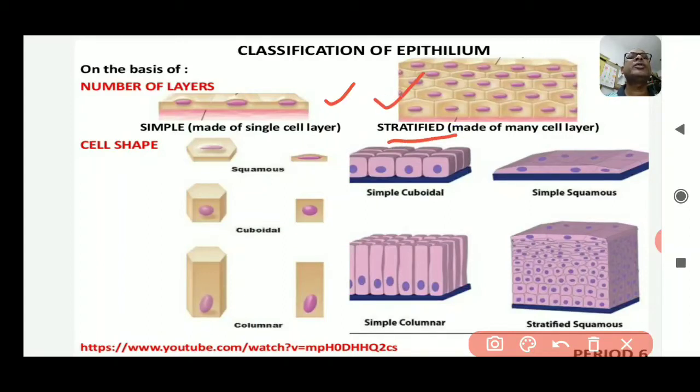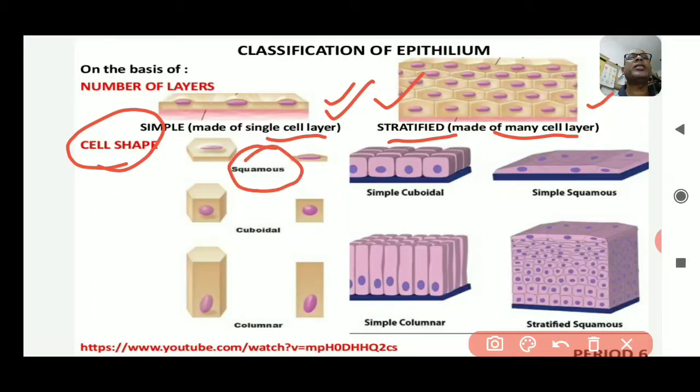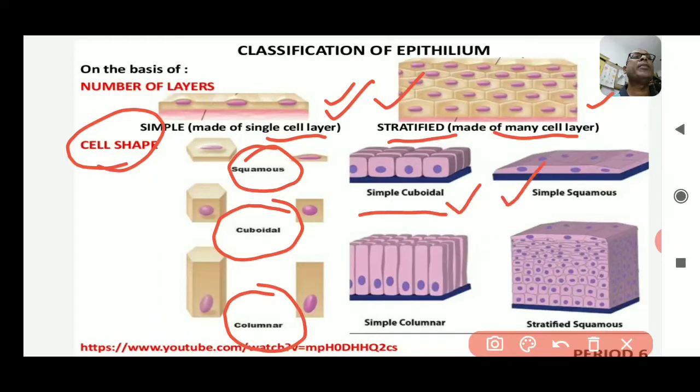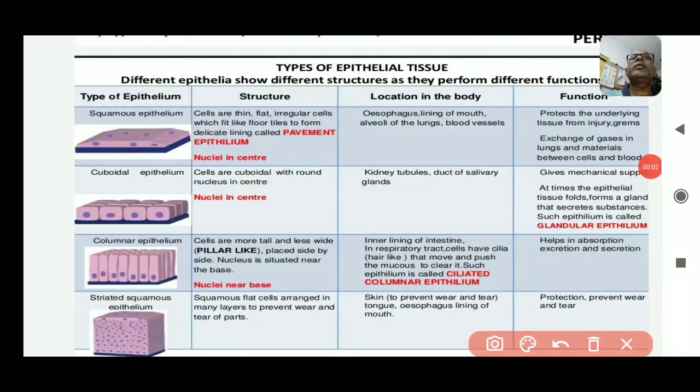Simple epithelial tissues are those tissues which are made up of a single cell layer, and stratified epithelial tissues are those tissues which are made up of many cell layers thick. On the basis of cell shape, epithelial tissues are broadly classified into squamous, cuboidal and columnar epithelium, and they consist of simple cuboidal, simple squamous, simple columnar and stratified squamous types of epithelial tissues. Types of epithelial tissues.